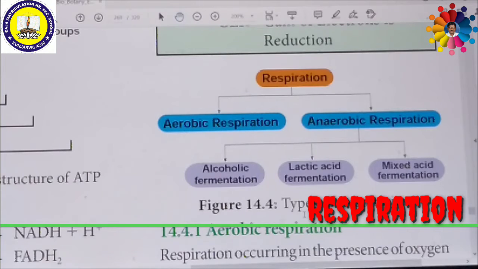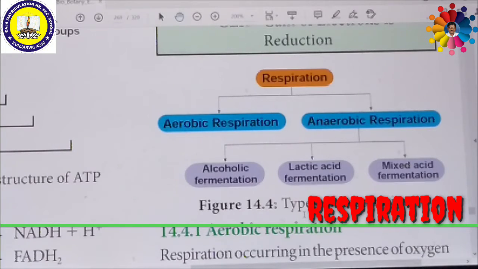So what is aerobic respiration? As I said earlier, respiration occurring in the presence of oxygen is called aerobic respiration. During aerobic respiration, food materials like carbohydrates, fats and proteins are completely oxidized to produce carbon dioxide, water and energy.